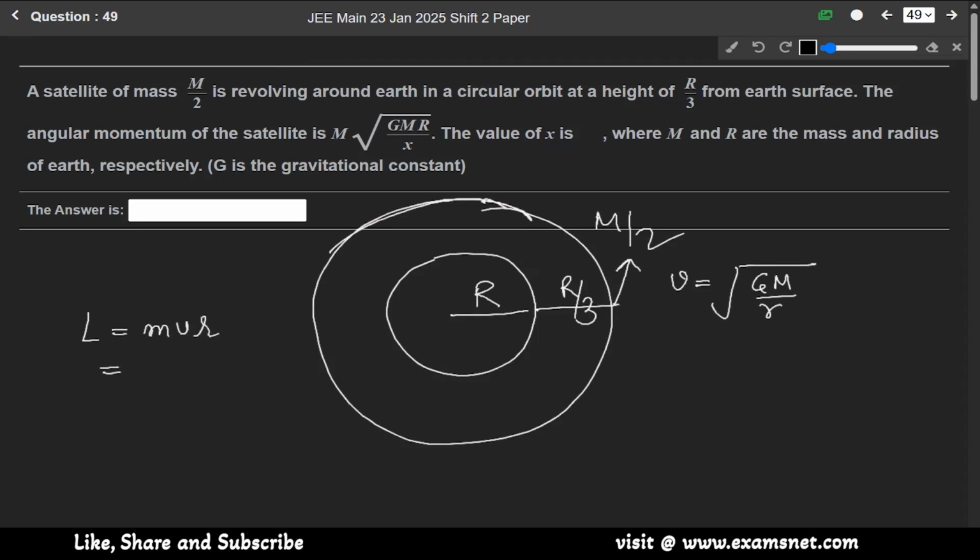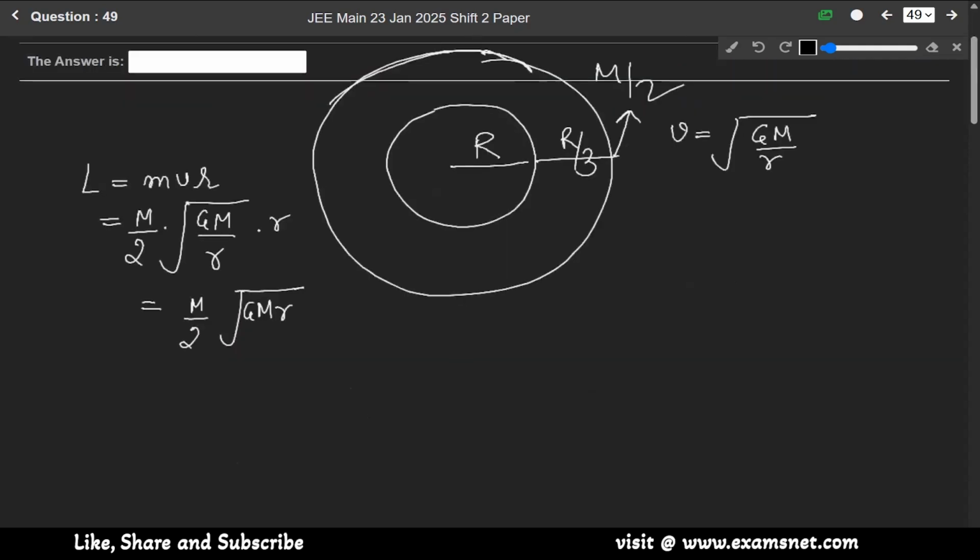So mass is m by 2 and orbital velocity is under root of gm over r, into this r. So it will be m by 2 under root of gm into r, and this small r is r by 3 plus r.